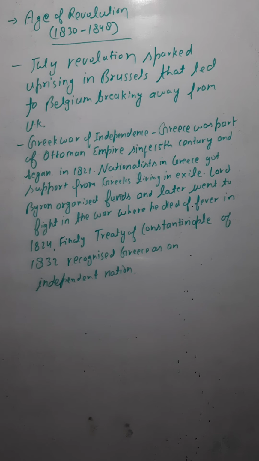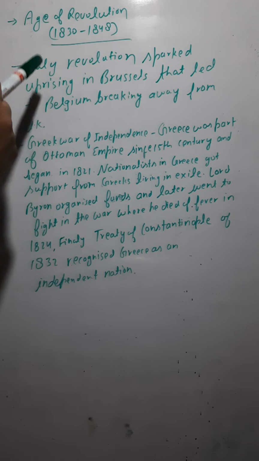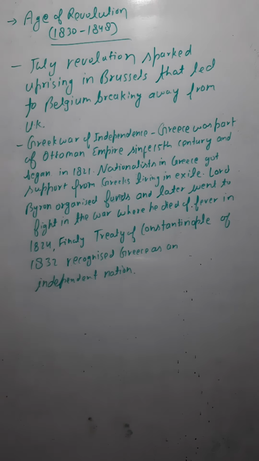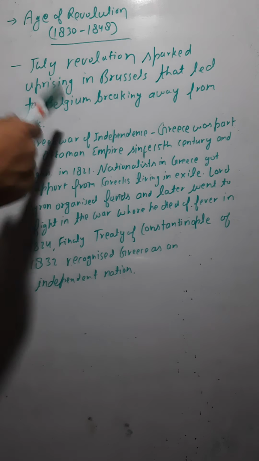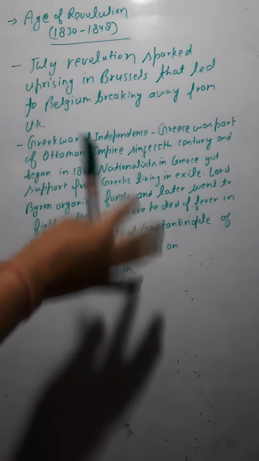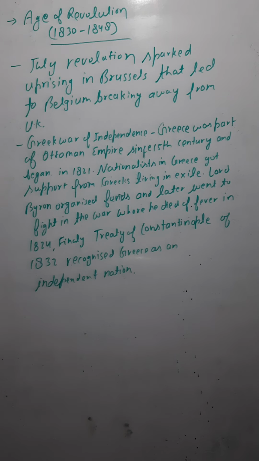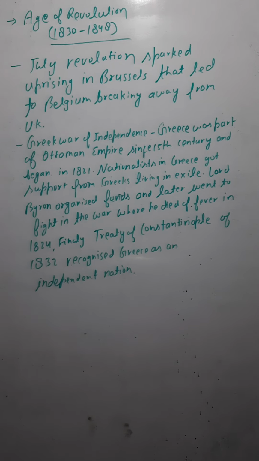As we are discussing the July revolution, which took place in France, later it spread to other areas in Europe, like Brussels. The July revolution sparked an uprising in Brussels, which is the capital of Belgium, and that led to Belgium breaking away from the United Kingdom of the Netherlands. This was the effect of the July revolution in Belgium also.